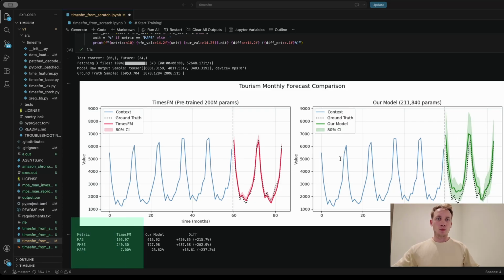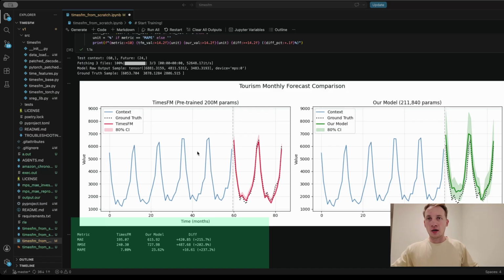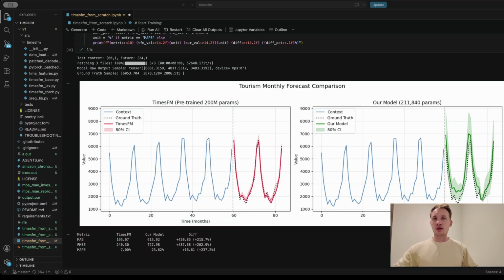The metric table puts the number on it. We can clearly see that TimesFM has an MAE of 195, but our model has 615. There is a clear gap between our tiny model and the huge TimesFM model. Even though our model can capture the pattern, it couldn't capture the absolute values. This is why we have a huge difference between them.